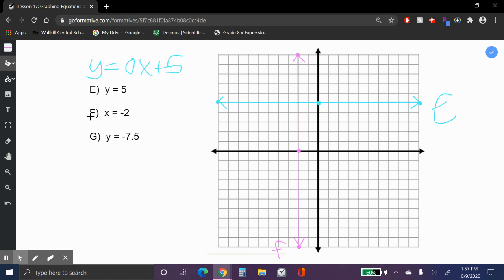All right, so that's this one right here. G, y equals -7.5, a horizontal line. Let's do this one right here. Okay, y equals -7.5. So y, from the origin, y equals -7.5. So 1, 2, 3, 4, 5, 6, 7.5. So right in the middle there. Horizontal line.